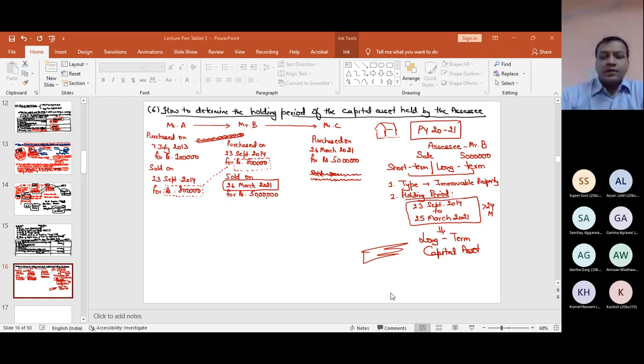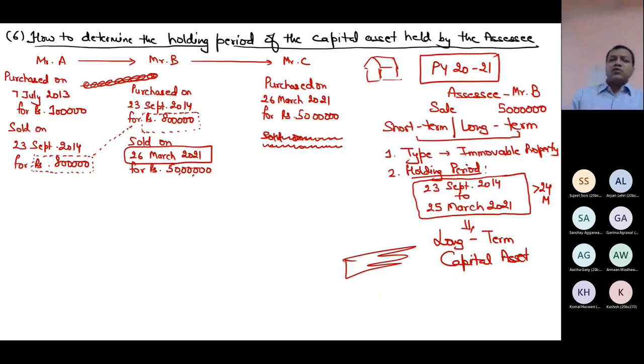Very good. Now, can you give me the answer in my next example if I make some changes? I simply want to give you these examples so that I can show you why it is not always easy to determine the holding period just by having a look at the question, unless you know the concept or unless you think rationally and logically.